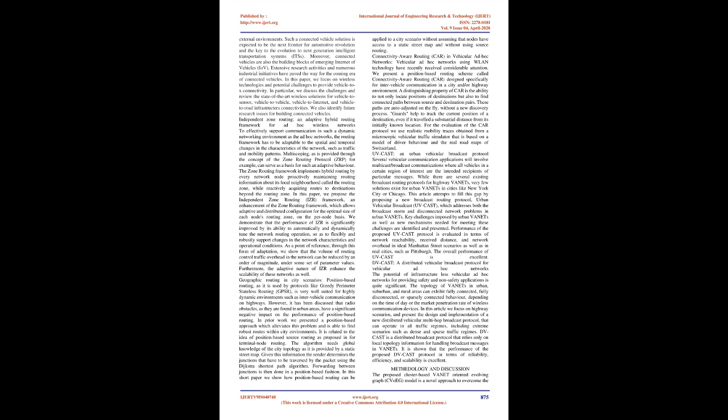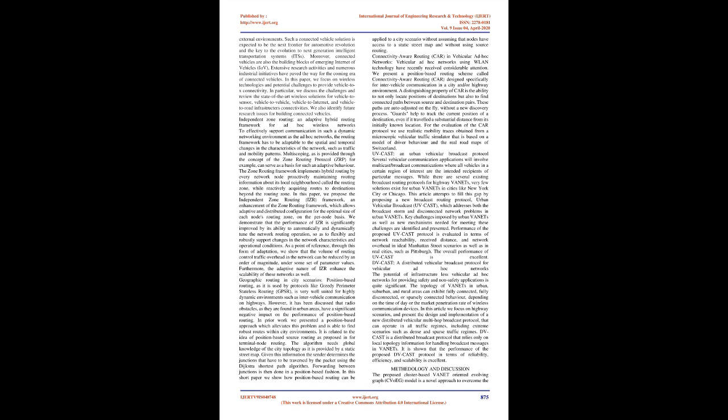The zone routing framework implements hybrid routing by every network node proactively maintaining routing information about its local neighborhood, called the routing zone, while reactively acquiring routes to destinations beyond the routing zone. In this paper, we propose the Independent Zone Routing, IZR, framework, an enhancement of the zone routing framework, which allows adaptive and distributed configuration for the optimal size of each node's routing zone, on a per-node basis.